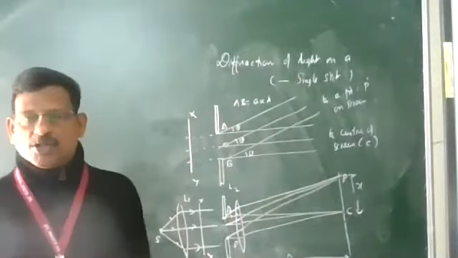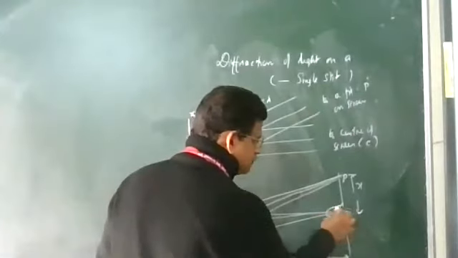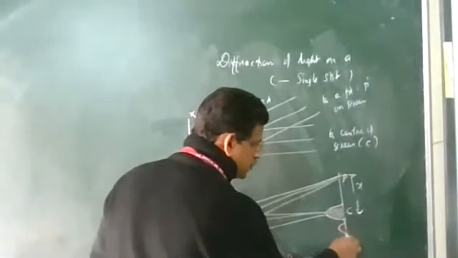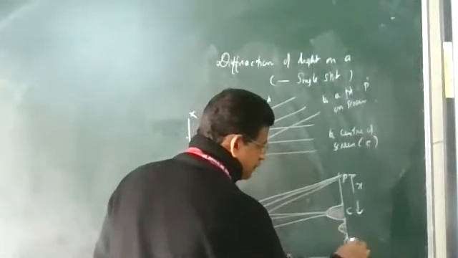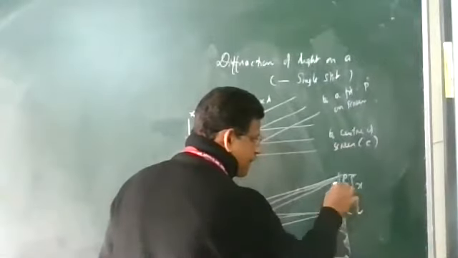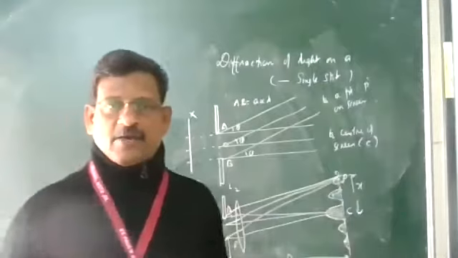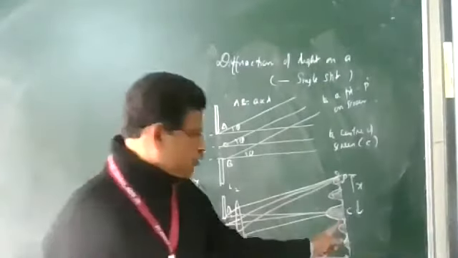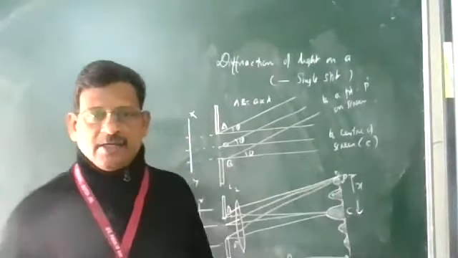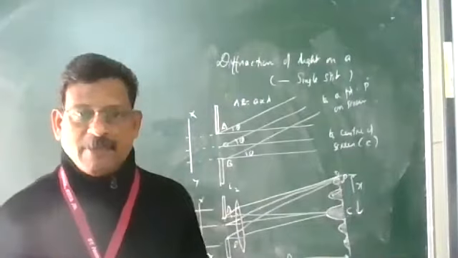So what is the pattern on the screen? At the center we get a maximum, followed by dark and bright bands of decreasing intensity on either side of the central maximum. This is the diffraction pattern.